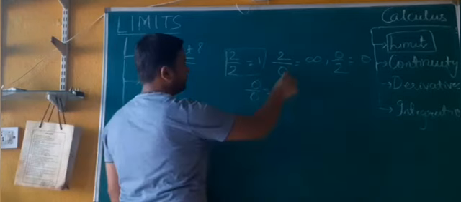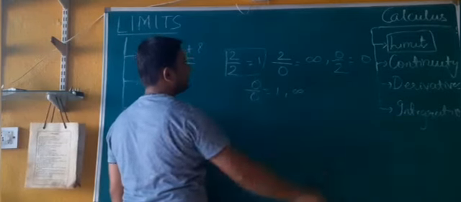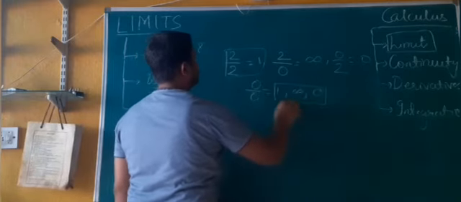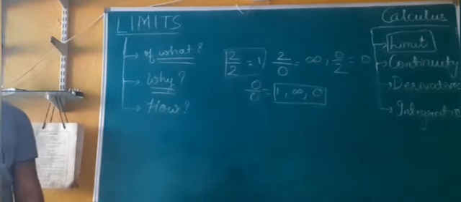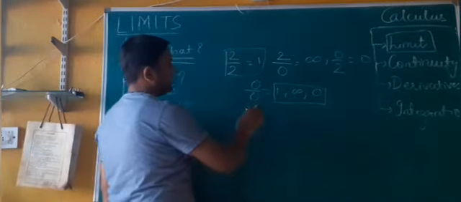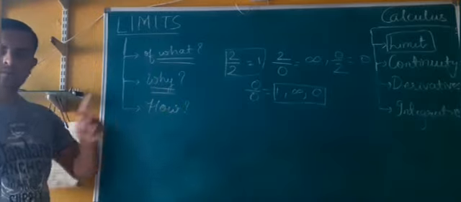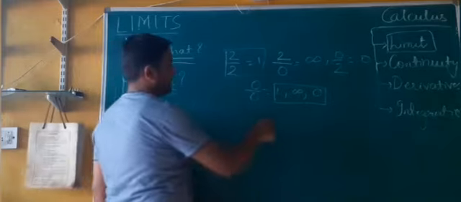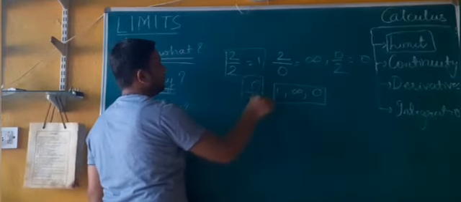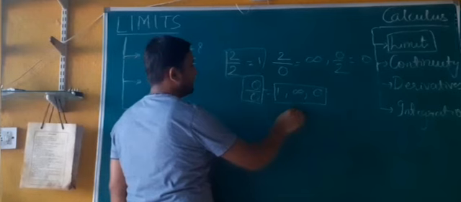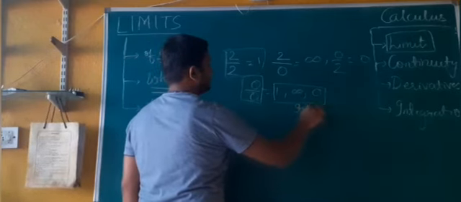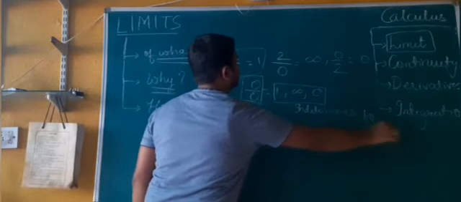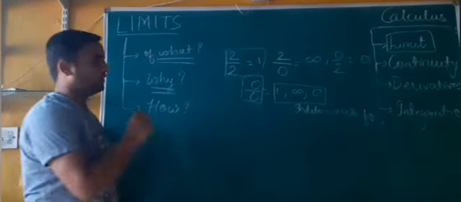Correct? By this rule, the answer should be infinite. And this rule says that the answer should be 0. And mathematics does not accept this, because every particular thing should have only one answer in mathematics. Mathematics deals with only one answer every time, and hence this particular value should not have three different answers, and hence this is called an indeterminate form. Okay, so this is one of the forms.